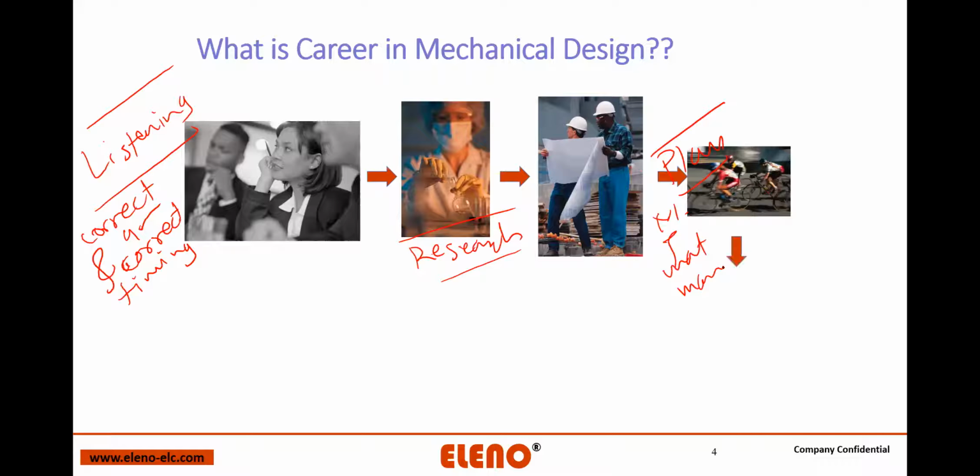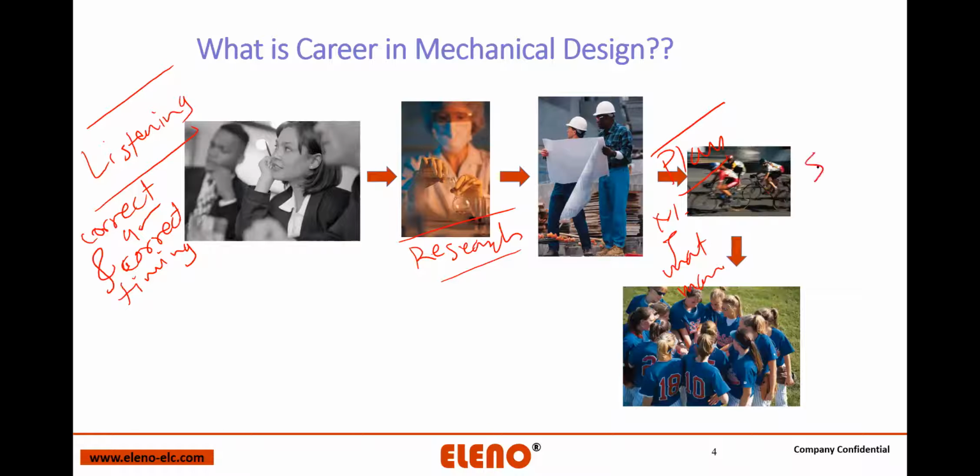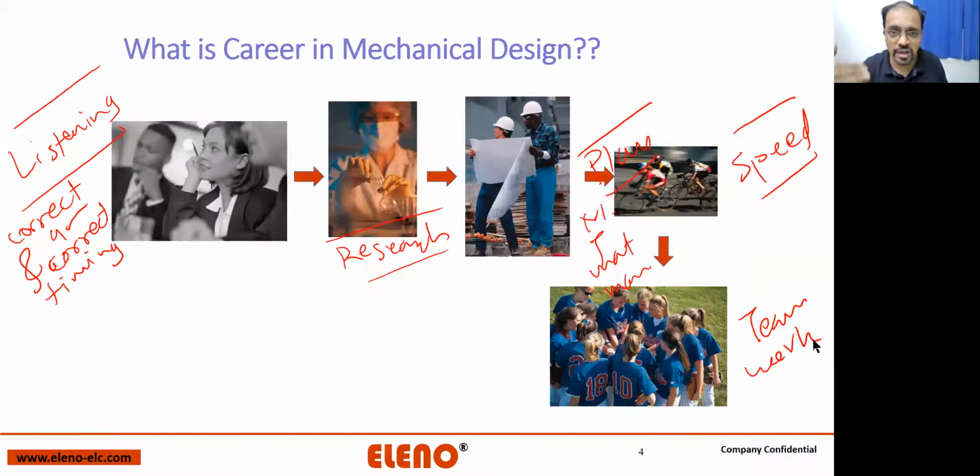Once you plan, you have to do two things at a time. The first thing is you have to speed up your activities, and one aspect of speeding up is teamwork. For example, I'm building a metro line in my city, and I have some 1000 workers with me. I can scale up the number of workers to 2000, 3000, 4000, 5000, and make sure I finish my project in the least possible time, and that is nothing but teamwork.